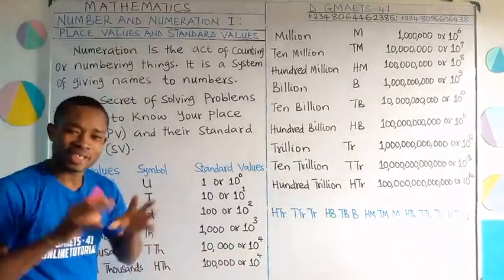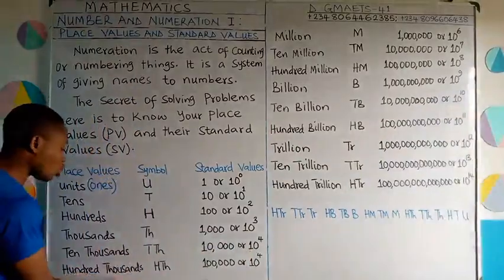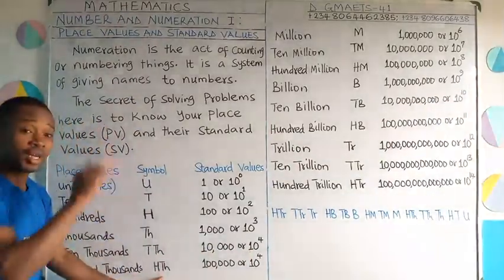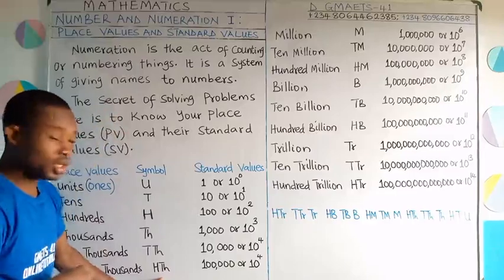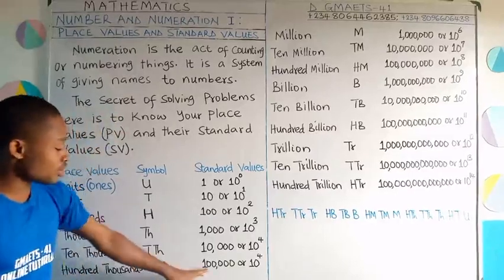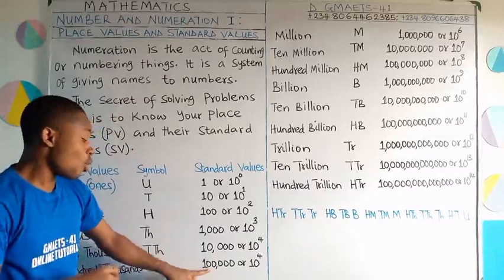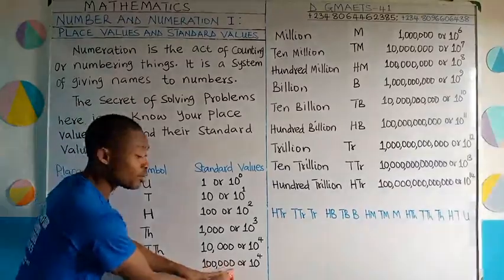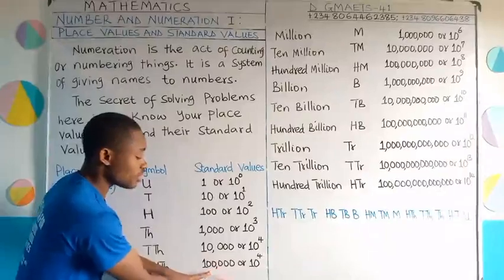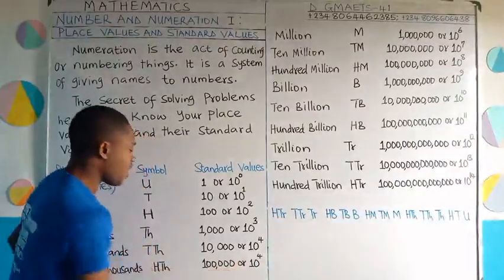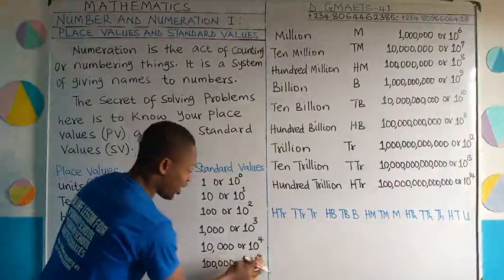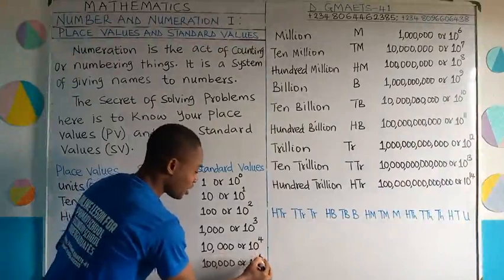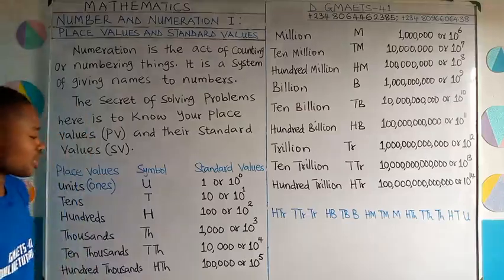Let us move on to the next place value, which is 100,000. The symbol is HTH. Alright, now this 100,000, the standard value given to it is 100,000. How many zeros do we have there? We have 5 zeros, please. This is 5, I mistakenly wrote 4. So let me correct that. 5 zeros. Is that okay?